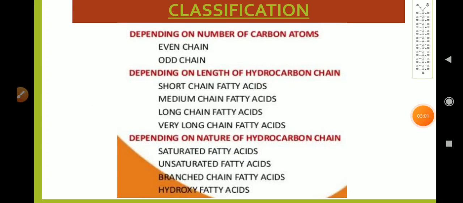Now coming to the classification. We can classify fatty acids depending on the number of carbon atoms, depending on the length of the hydrocarbon chain, or depending on the nature of the hydrocarbon chain. Depending on the number of carbon atoms, they may be even chain or odd chain. Depending on the length of the hydrocarbon chain, they may be short, medium, long, or very long chain fatty acids. And depending on the nature of the hydrocarbon chain, they may be saturated, unsaturated, branched, or hydroxy fatty acids. Now we can discuss them one by one.